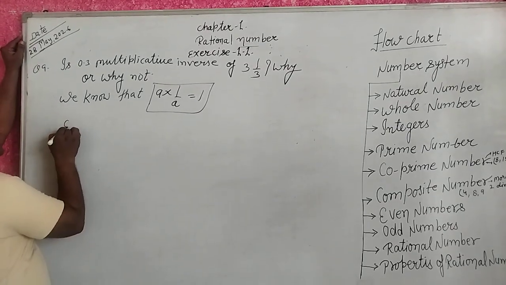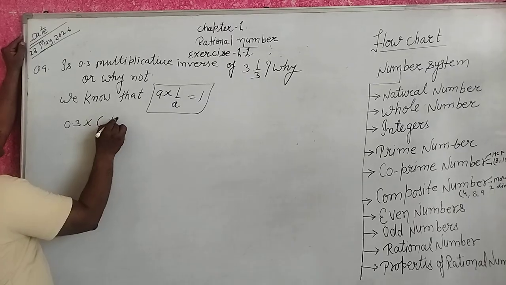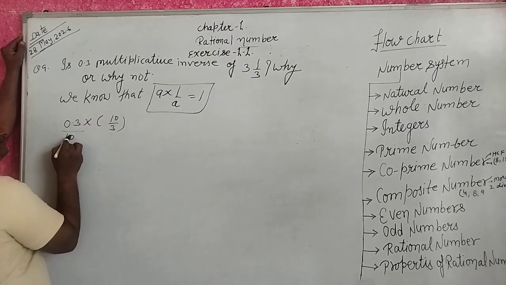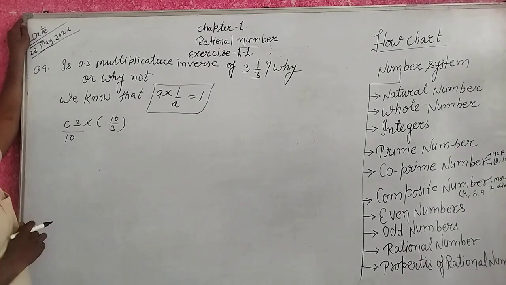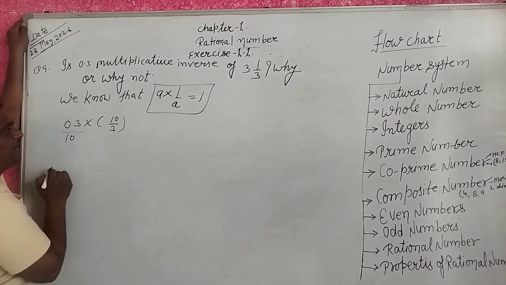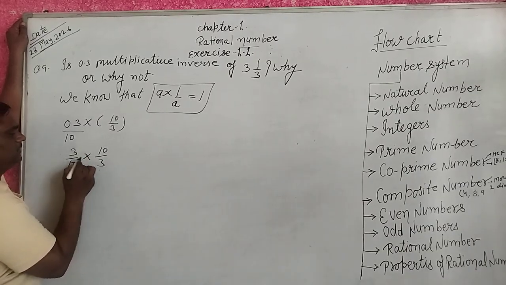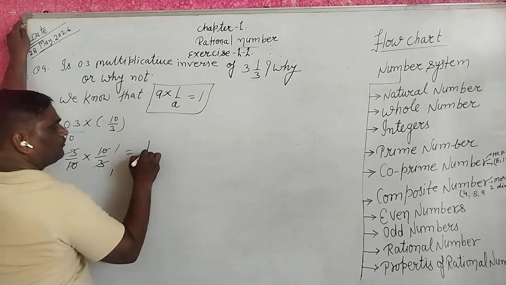So we take here 0.3 into 3 and 1 upon 3, that is 10 upon 3. If you remove the decimal, then it makes 3 upon 10 into 10 upon 3. 3 cancels 3, 10 cancels 10. You find out 1.